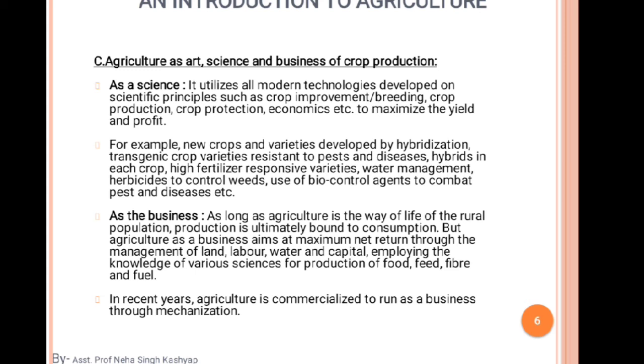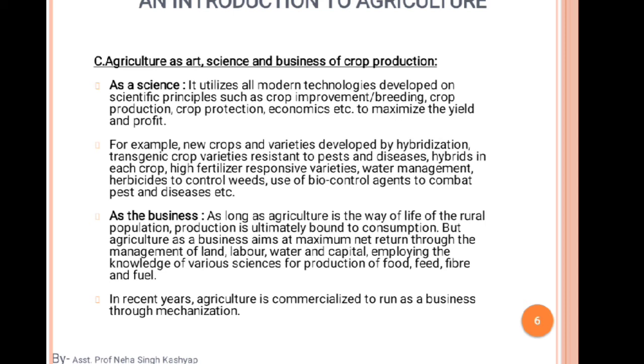These are the tools for agriculture development. That's why we say that agriculture is commercialized to run as a business through mechanization. ठीक है, तो मैकेनाइजेशन में भी एक बिजनेस लेवल जो है वो उसका रिलेट करता है. इस वजह से हम लोग कहते हैं कि एग्रीकल्चर इज एज अ बिजनेस.